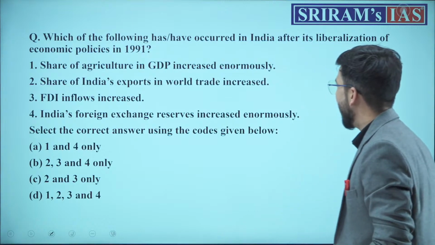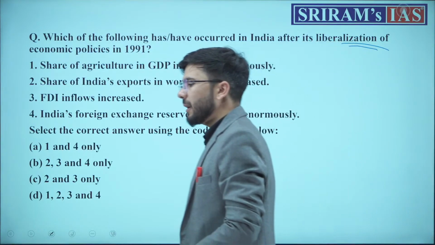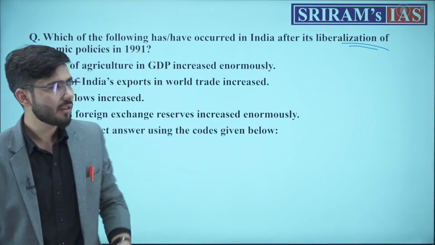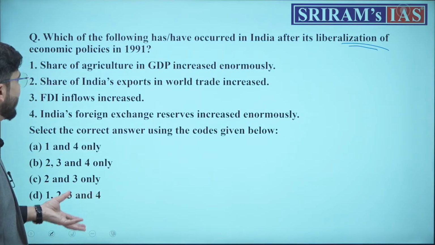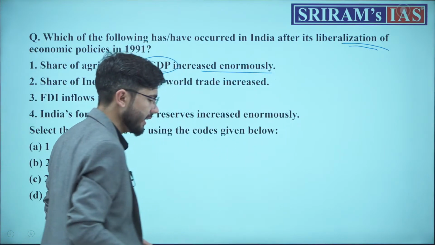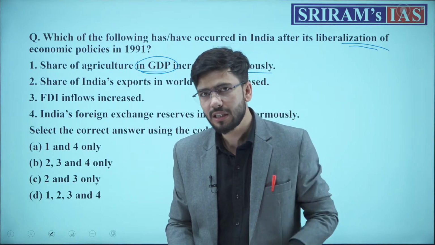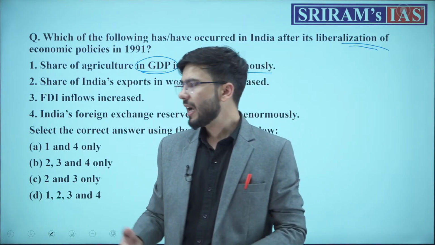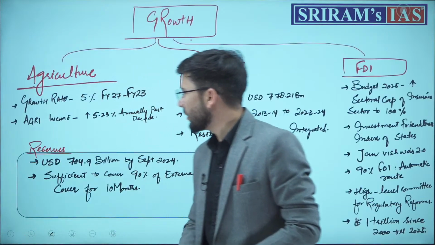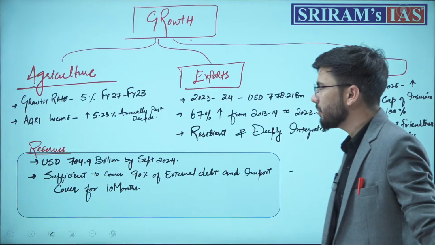Which of the following have occurred in India after liberalization? Liberalization 1991. What all has happened in India after liberalization? The share of agriculture in GDP has increased enormously. The share of agriculture in GDP has not increased enormously but has decreased. As you can see, agriculture's share in the economy currently hovers around 18%.